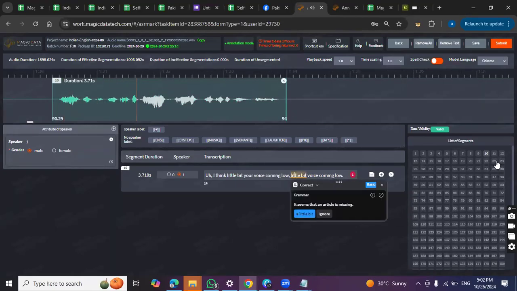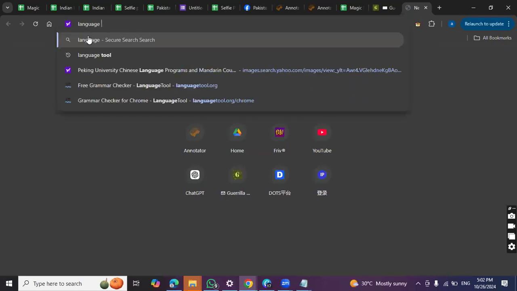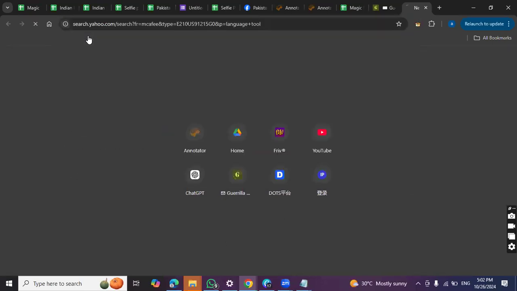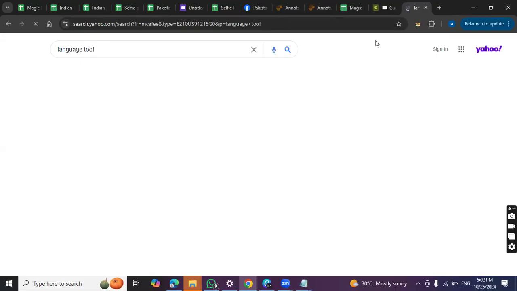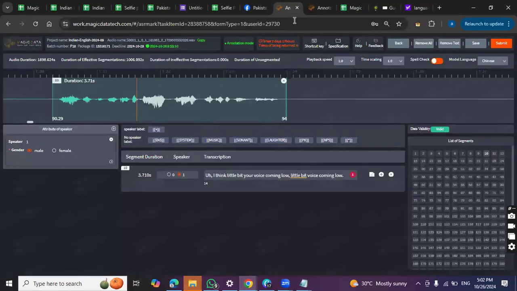Okay, one thing, I just wanted you all to download this tool, LanguageTool, right? It will help you in this one. The icon is this, right? If you add it to Chrome, it will help you with your punctuation, full stops, commas, exclamation marks, and everything.